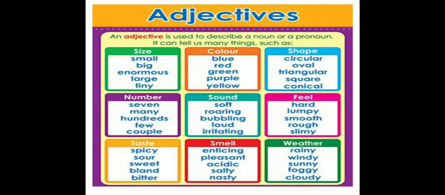Color means all the colors like blue, red, green, purple, yellow. Shapes means all the shapes like circular, oval, triangular, square, conical. Numbers, all the numbers. Examples: 7, many, hundreds, few, couple.